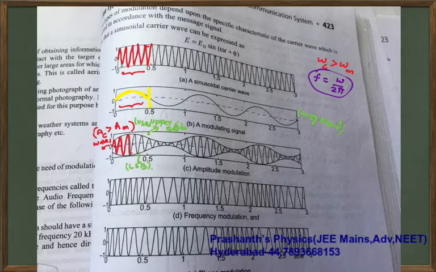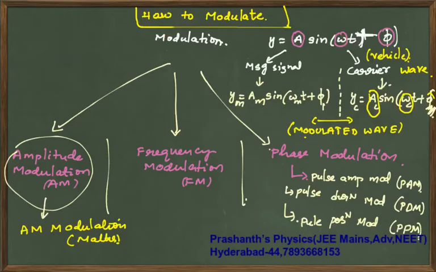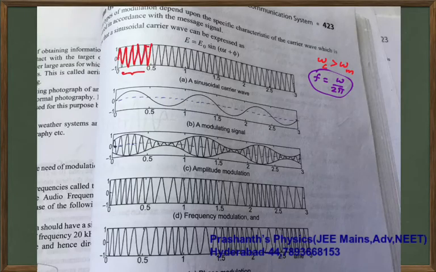I will develop the maths, and you will get more clarity, but in amplitude modulation this is what happens. Finally you are going to get a graph like this when you combine these two.